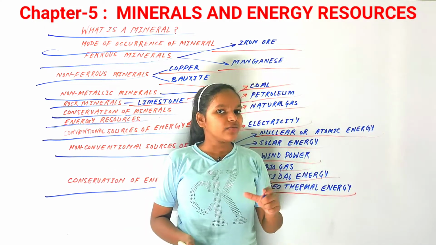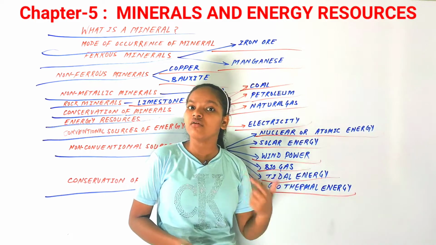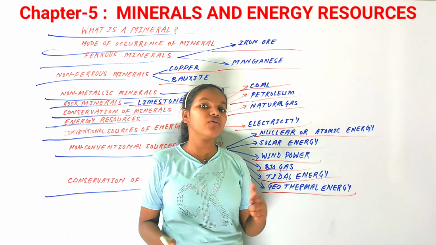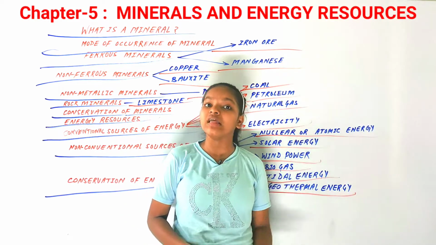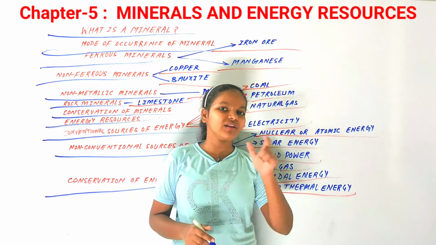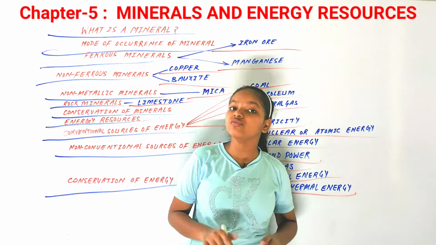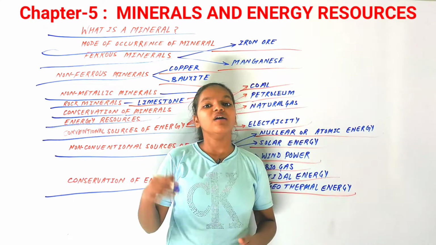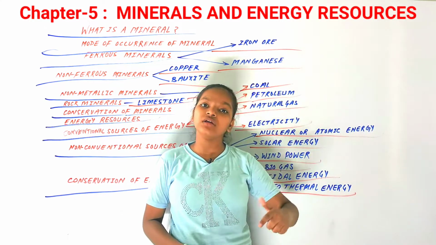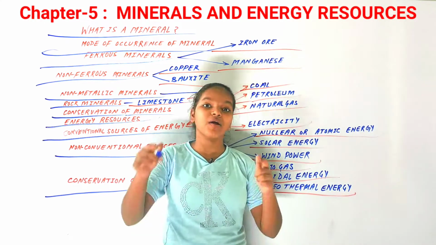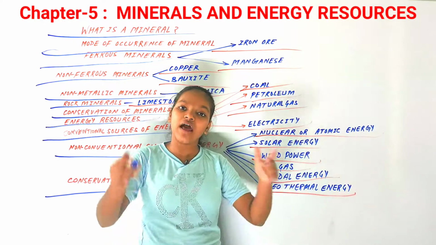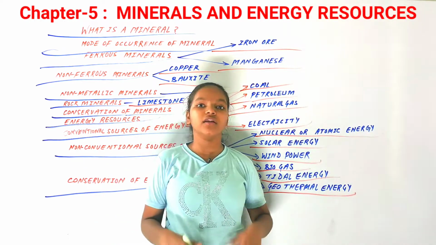But that can't be seen in non-conventional sources of energy, and that is why we should use more and more of them. There are also some little steps, for example, try to use more public vehicles and public facilities rather than your own vehicle, so as to conserve the energy resources.